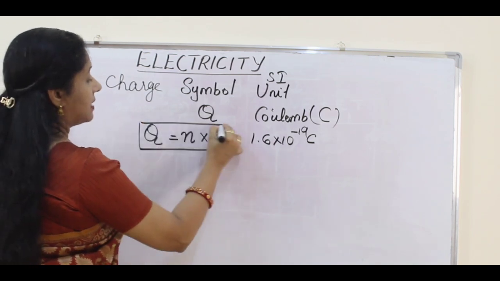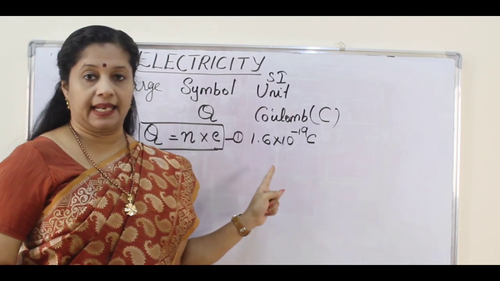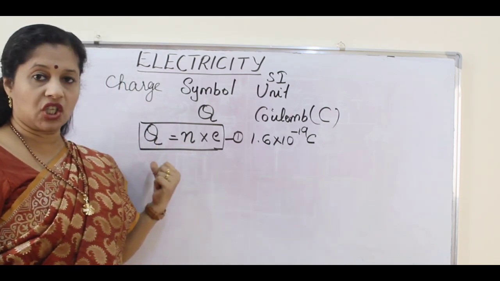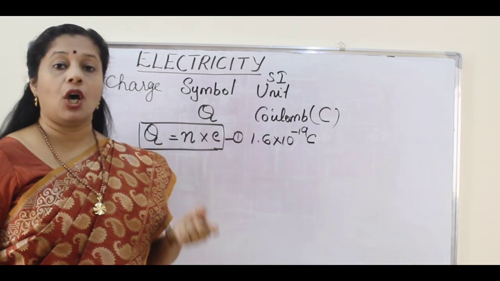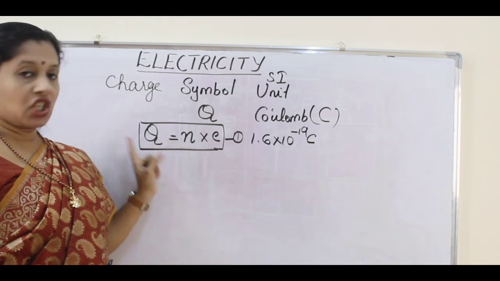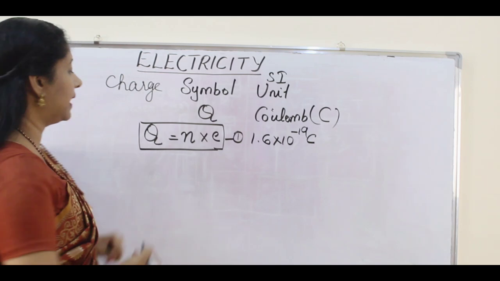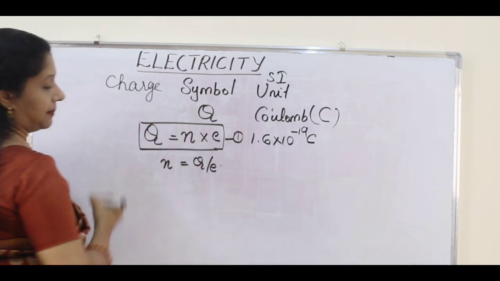So this is our first equation in this chapter. Q is equal to Ne. Suppose they give the number of electrons and ask for the charge, you can find it by multiplying the number of electrons with the charge of one electron. Or sometimes they will give the charge and ask how many electrons are passing. If you want to find N from this, how will you calculate? N is equal to Q by E.